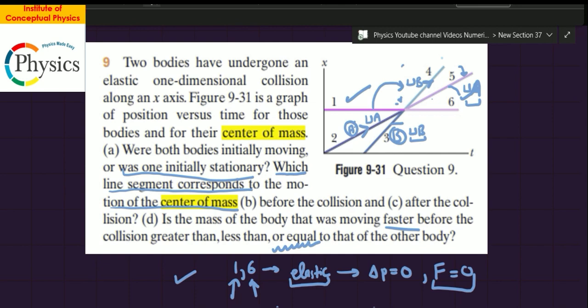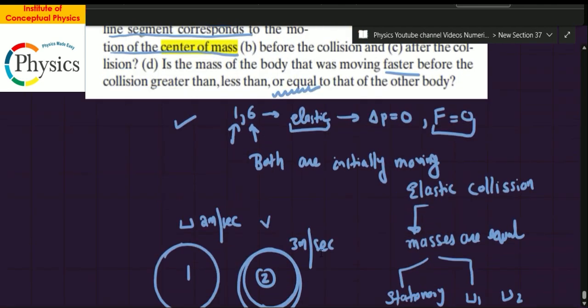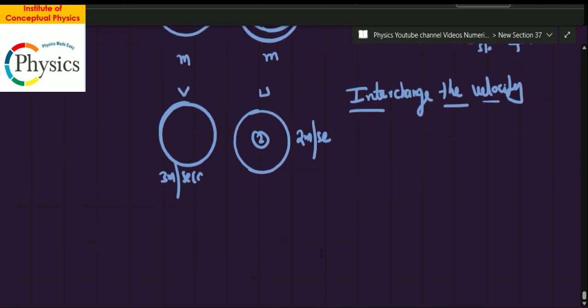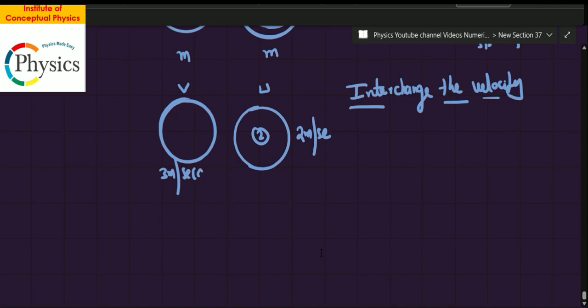Whenever you're given these questions, instead of trying to attempt all permutations and combinations of greater than and less than, the first thing that struck me, because of my practice, is that this seemingly is a situation of equal masses. Read about elastic collision for equal masses, and read one more situation where one of the bodies is stationary and the other is in motion. In those cases, the stationary body acquires the velocity of the other body, and the body which was in motion becomes stationary. It's another example of interchange of velocity, but one body is stationary.